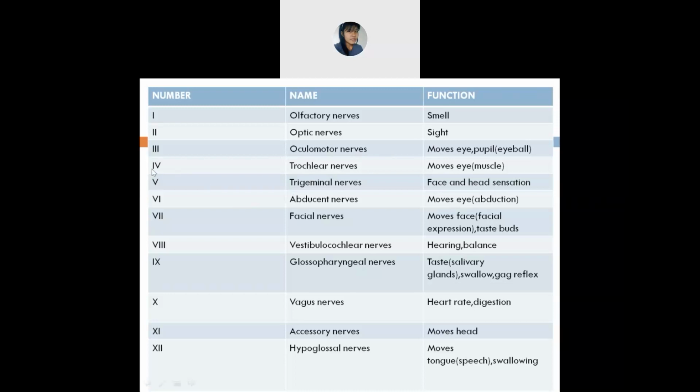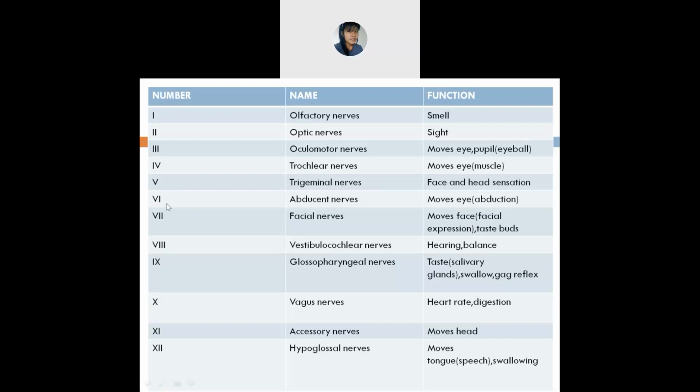Okay, the fourth cranial nerve is the trochlear nerve. The trochlear nerve also you will find in your eyes. Which portion does it move? Your eye muscle. Under your eyes you have got some muscles, and the trochlear nerve helps you in moving that. The fifth cranial nerve is the trigeminal nerve. It is situated in your face as well as in your head. It helps you in sensing face and head sensation, like if you are having a headache, or if somebody touches you or slaps you, you'll be able to sense that.